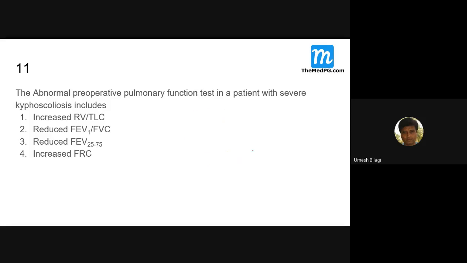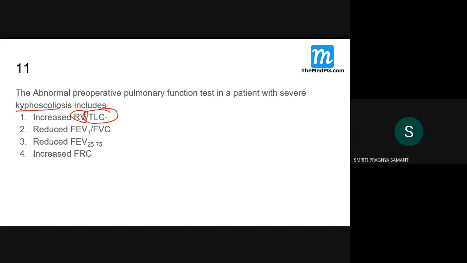Now we'll come to here. Abnormal preoperative means before the patient is taken for surgery, some surgeons ask for a preoperative lung function test for surgical fitness. You should know that. Now, increased RV and TLC. Do you expect residual volume and TLC to increase in kyphoscoliosis?